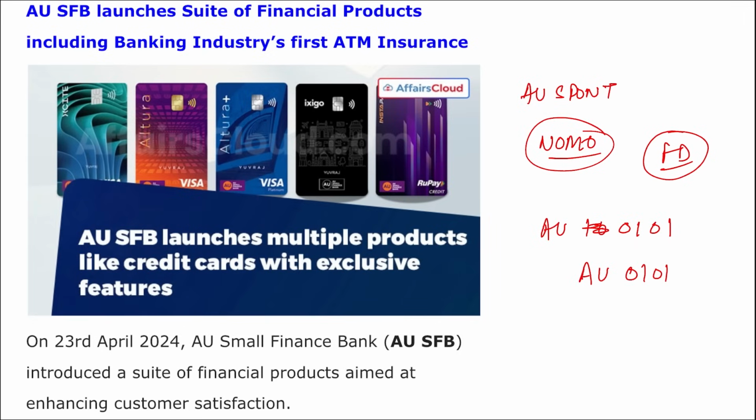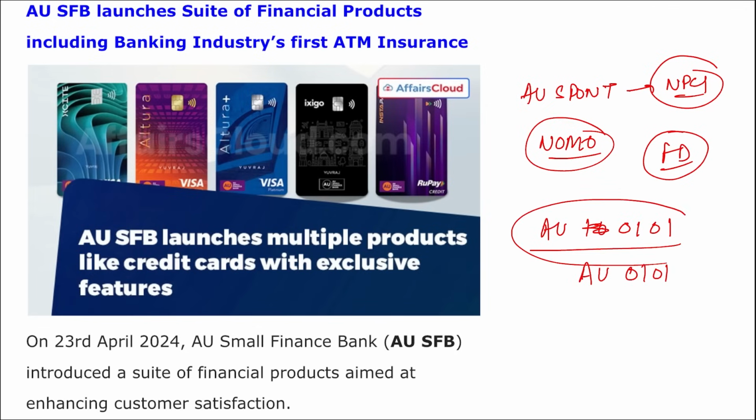If we talk about this AU SPONT RuPay credit card, remember this was developed in collaboration with NPCI, National Payments Corporation of India, and this will facilitate seamless integration with UPI. Correct? And we have seen ATM insurance, that customers can buy insurance using the ATMs with their debit cards. And this AU 0101 business app and AU 0101 version 2.0 will serve as a one-stop solution for MSMEs with banking solutions. It will offer various digital QR onboarding and payment settlement issues.